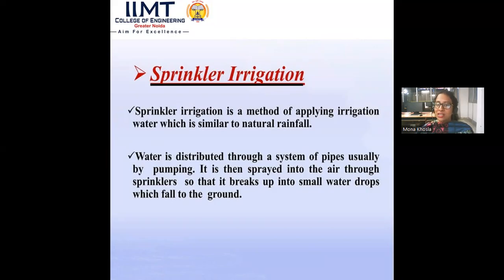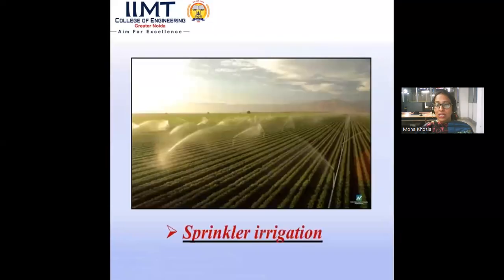This is the reason we say it is like natural rainfall, because here the water is given in the form of very small water droplets to the field, so that there is no flooding in the field and no loss of water. So this is how sprinkler irrigation is done.